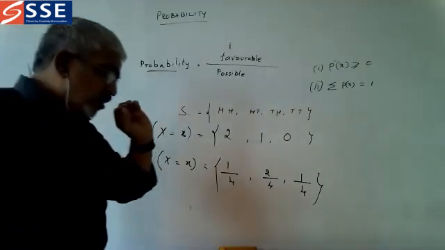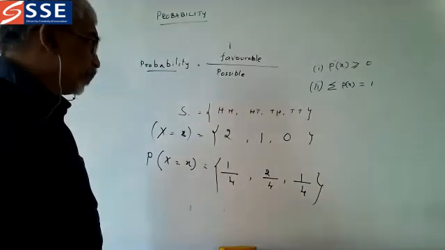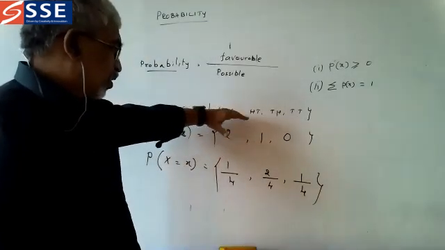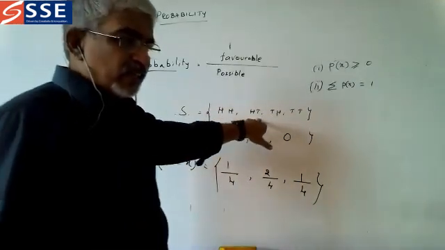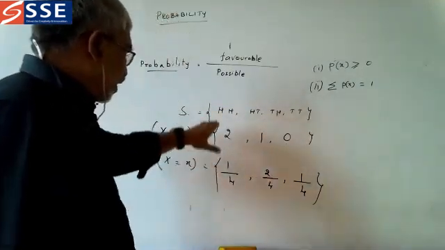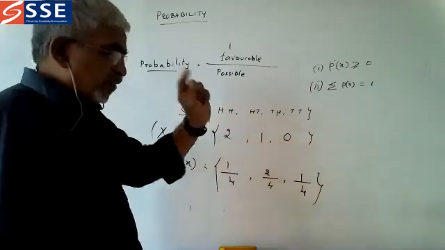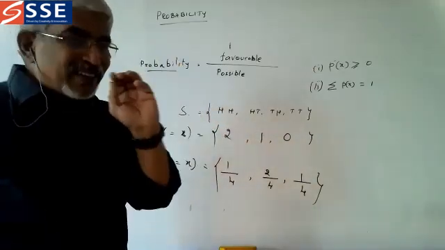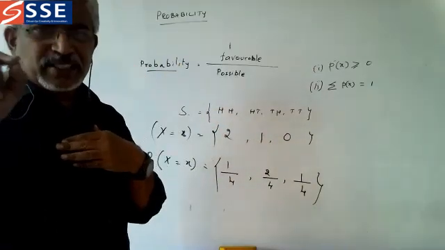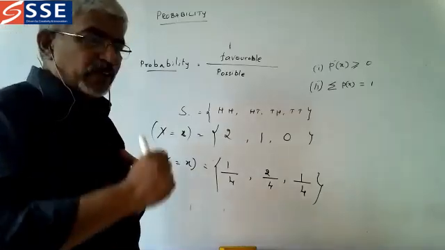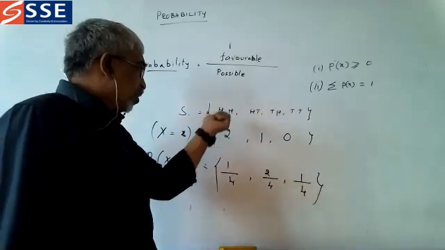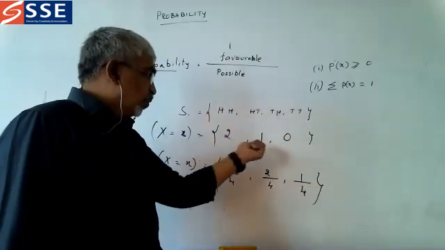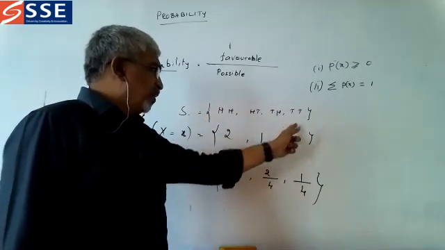Okay. So this I will go a little bit slow. First of all, I thought that we are tossing 2 coins. What are the things happening? HH, HT, TH and TT. And how many values are we giving? H value is success. That is what we want, which is called a success. And for that success we are giving 1. And for failure we are giving 0. So what do you get here? 2 successes are there. So 2, and here 1, and here 0.